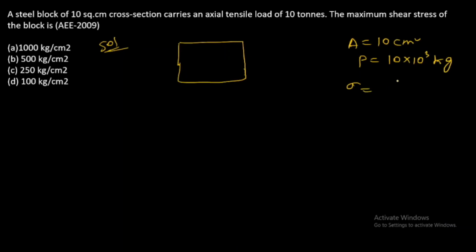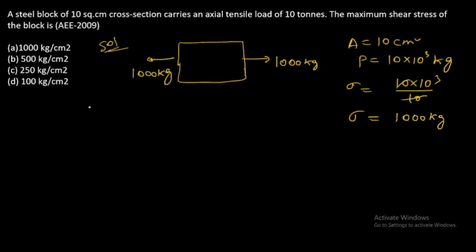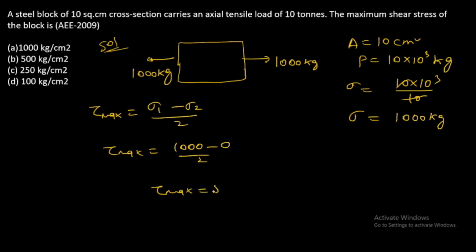So if we convert to stress, 10 into 10 to the power of 3 by 10, so stress will be 1000 kg. And we know that maximum shear stress formula as sigma 1 minus sigma 2 by 2. So tau max is equal to 1000 minus 0 by 2. Therefore tau max is equal to 500 kg. So option B is the correct answer.